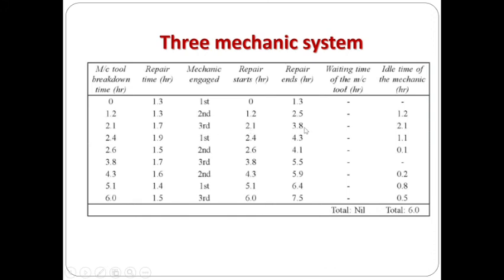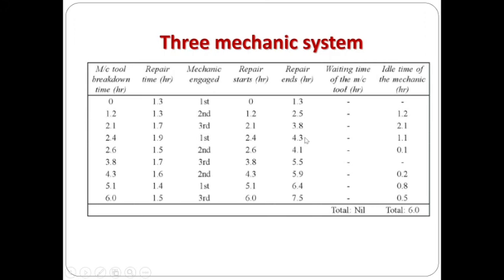If a fourth breakdown occurs, that will be attended by the first mechanic. The first mechanic's repair ends at 1.3 hour itself, so he is idle now. So he can start his work at 2.4 hours, after the fourth machine breakdown. And the repair time will be 1.9, so it is 4.3.